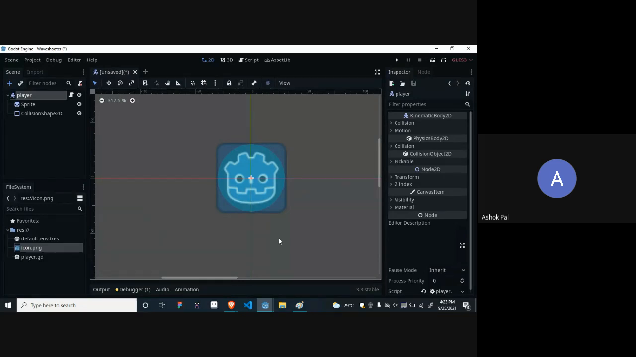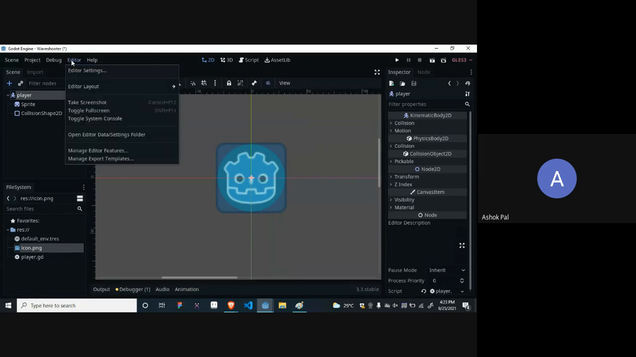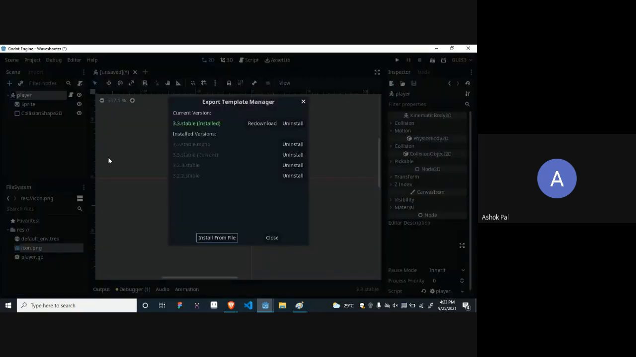Sir, can you show me the template again? Yes, yes. Go in the Editor. See, there is Editor above here. Where to download export? Go in the Editor, see up, click on it. See, I clicked. At the bottom, Manage Export Templates is an option. Click on it. See, this tab will open. I have already downloaded it, so I am getting the option of re-download, but you will get the option of just download. So just download it.